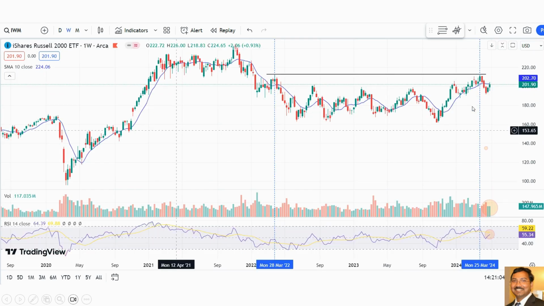We will see. And this is the IWM weekly chart. Again, it is range bound between the 211 and 180 levels. In March 2022 it went to 211, and from there it never touched it again, and in March 2024 it touched it and rejected again. So if you think of this as a big range, if it breaks 211, that's a huge rally for the IWM.